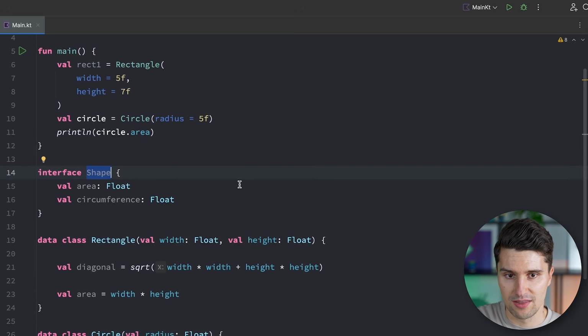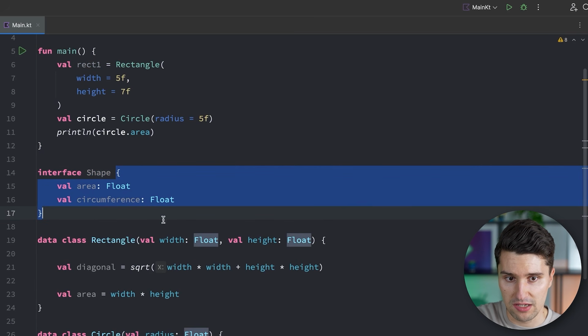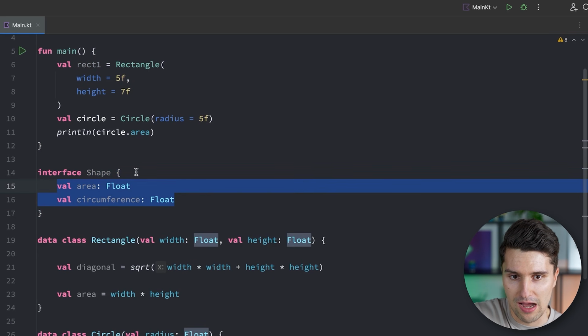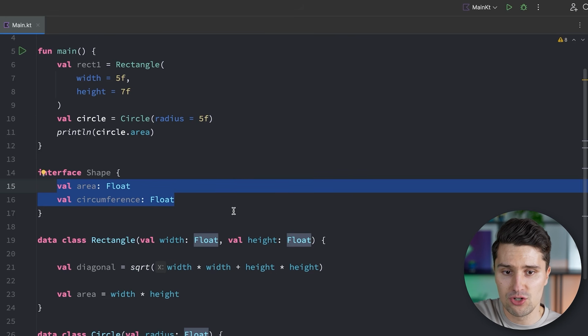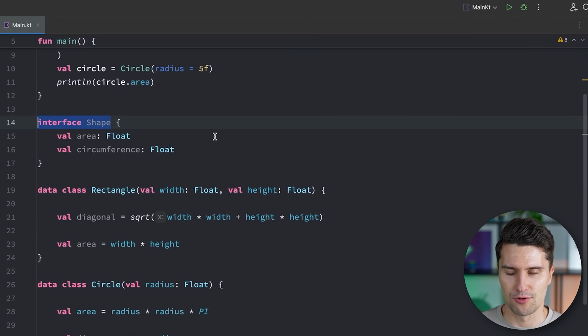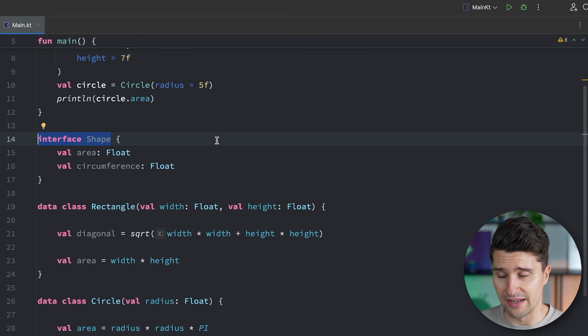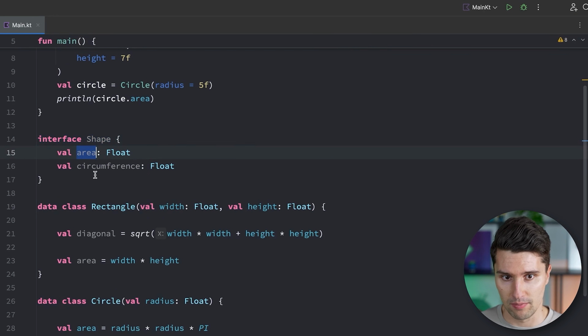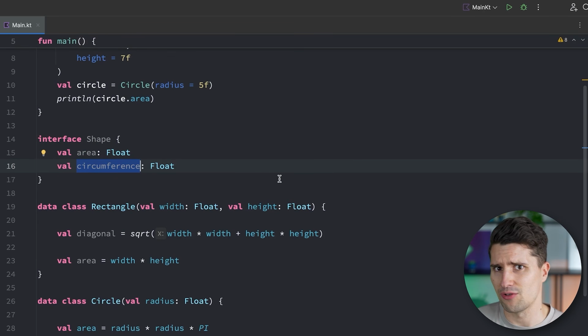But you notice that in this Shape interface's body, we don't yet declare how these values are actually calculated, because that happens on an individual basis in the class of the shape itself, because that of course differs based on the shape. So when declaring such an interface, that really just says, hey, we have a contract. And if a class says, I want to be a shape, then you have to implement the area and the circumference, because otherwise you're not a shape. So you would violate the contract if you can't implement these specific fields. That's the whole reason why we have interfaces.